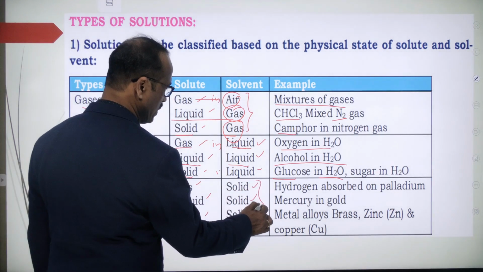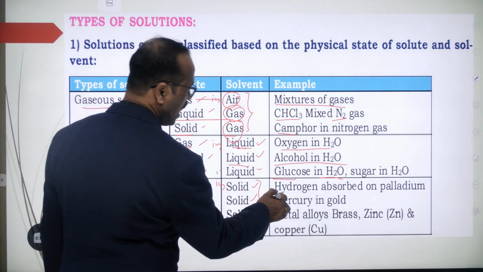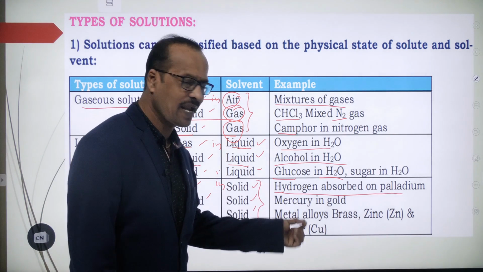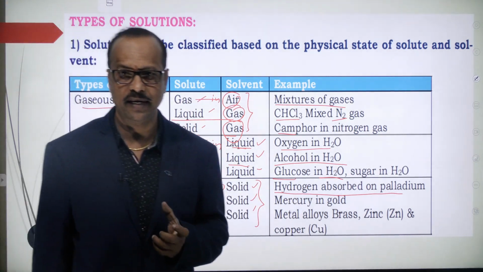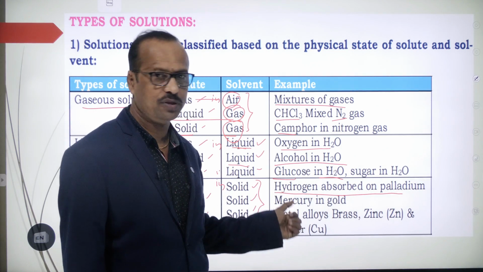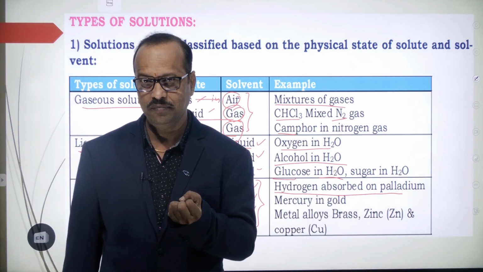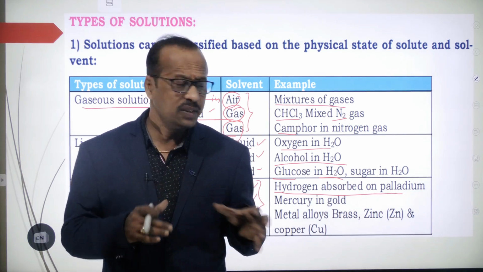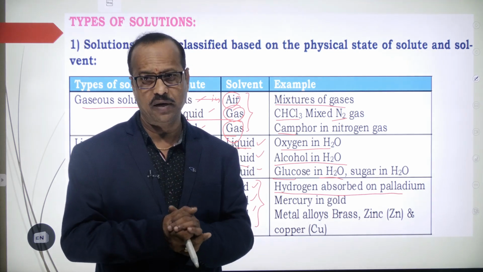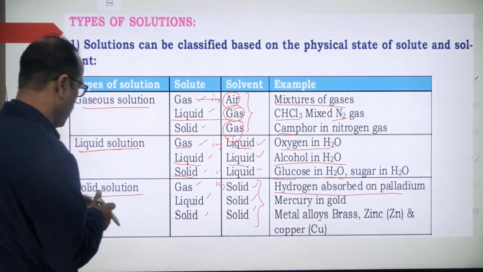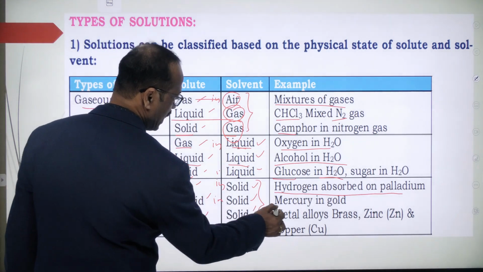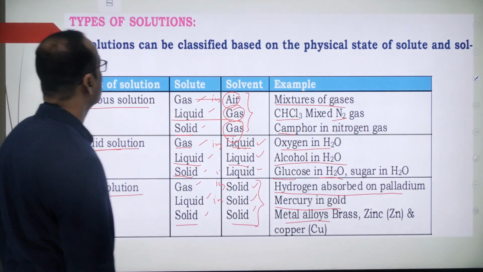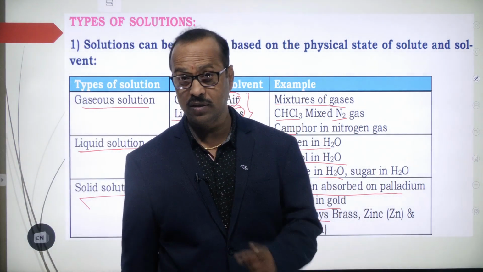Solid solutions: here the solvent is solid. Gas in solid: hydrogen absorbed on palladium. Out of 118 elements, the smallest element is hydrogen. So hydrogen molecules will settle in the palladium atoms. Next, liquid in solid: mercury in gold. Solid in solid: metal alloys, which we already discussed. So these are the types of true solutions.